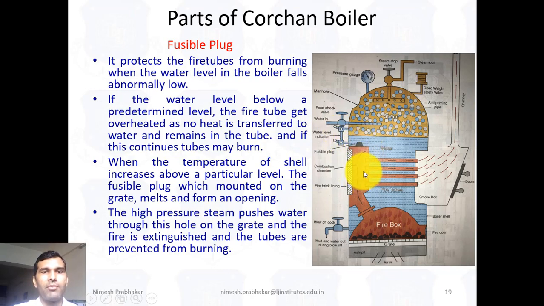So the high pressure steam pushes water through this hole on the grid and the fire is extinguished and the tubes are prevented from burning. So when the pressure is increased, this valve opens and it provides the safety.